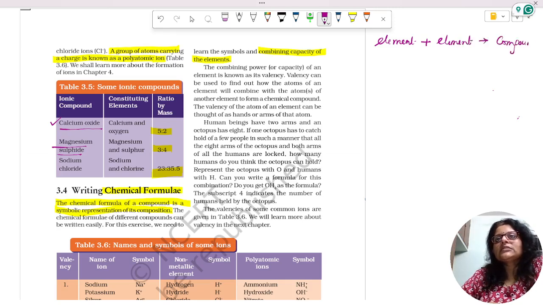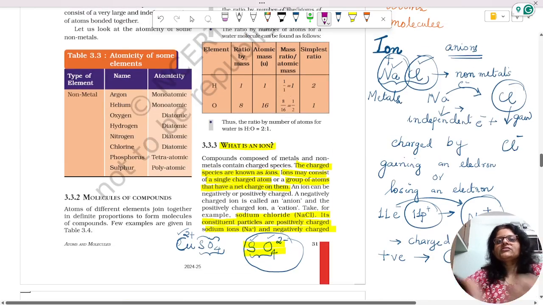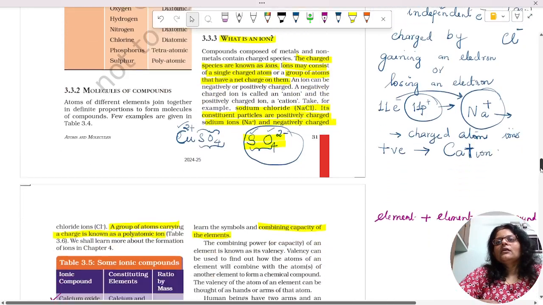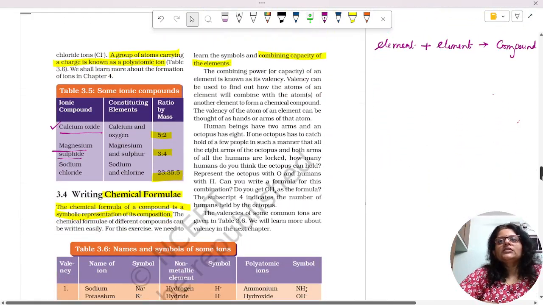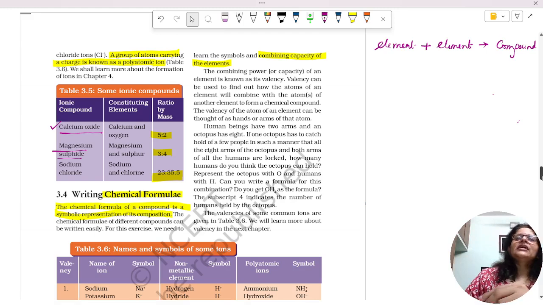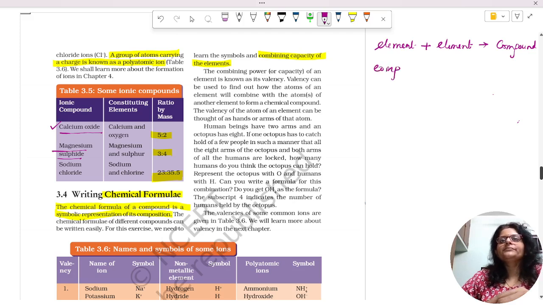There should be a reason behind it, and that reason is that it needs to combine so that it can be stable, and each and every atom has some kind of combining capacity or combining power.